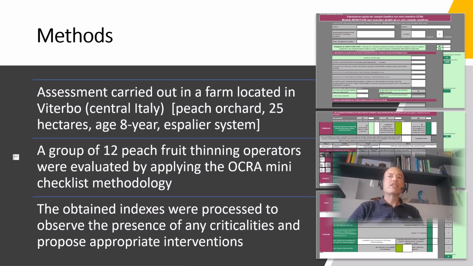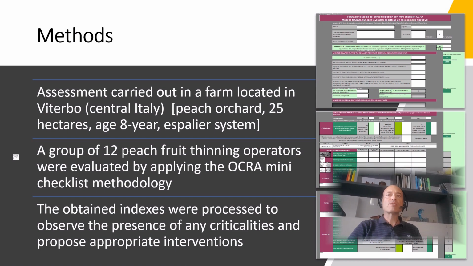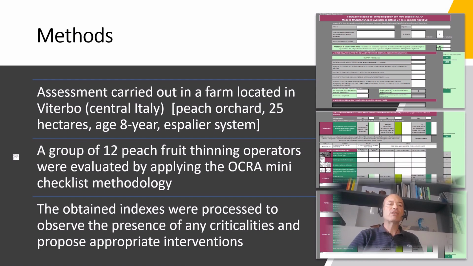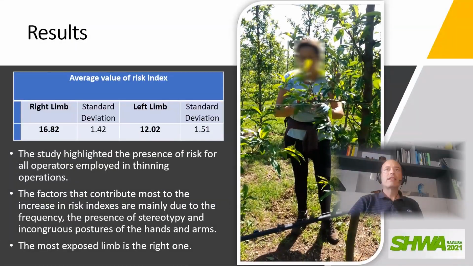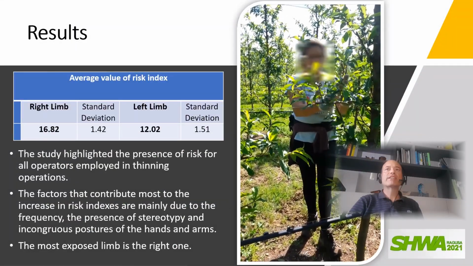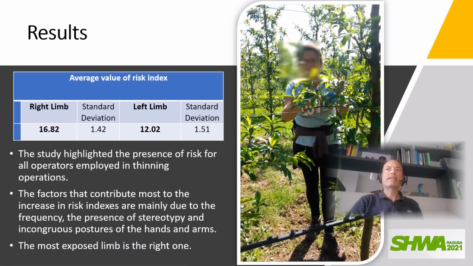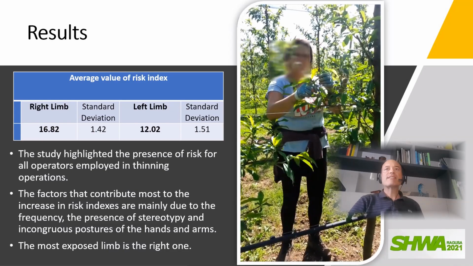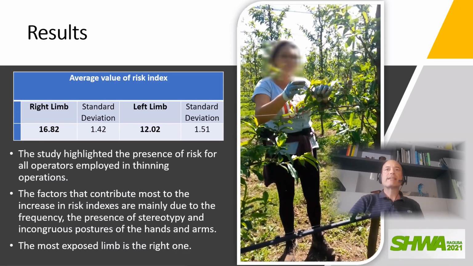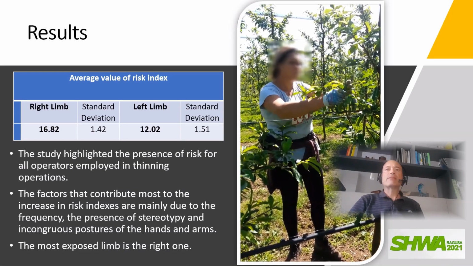The task involves the use of both limbs in a non-symmetrical manner. For this reason, it was necessary to make separate assessment for each limb. The force and complementary factors multipliers do not contribute to the increase of the risk index. The factors that significantly contribute to obtaining high scores are the presence of incongruous postures of hands and arms, of stereotypy, and of insufficient recovery time.